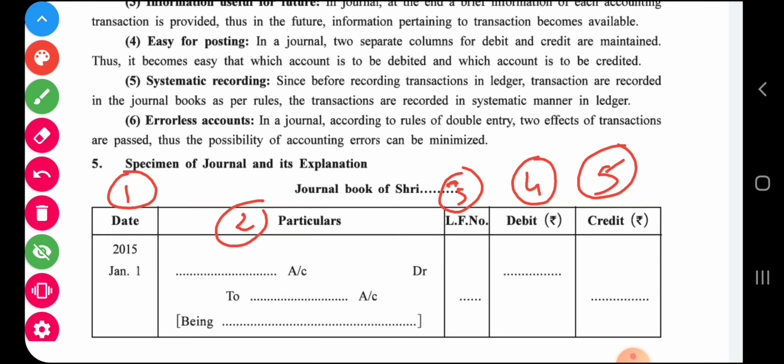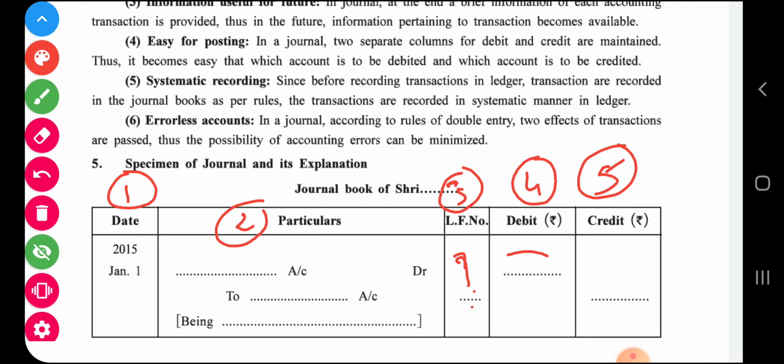Let's do some practice now, so you will get the perfect idea. So in date column date, particular column in that we have to mention which account is debited and which account is credited. Now let me explain with an example. LF you have to keep blank for now. But as I said, from journal we will prepare another book that is called ledger. So the page number of ledger is to be mentioned here, but that practice we will have after around 2 months.